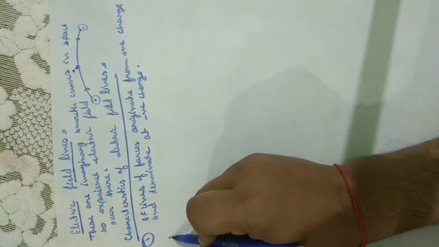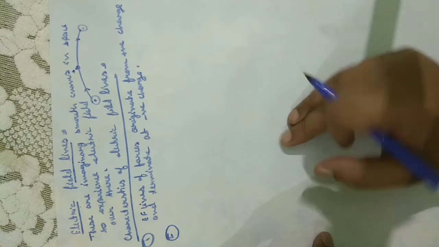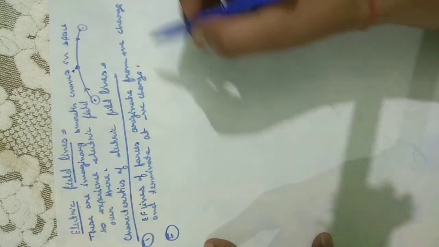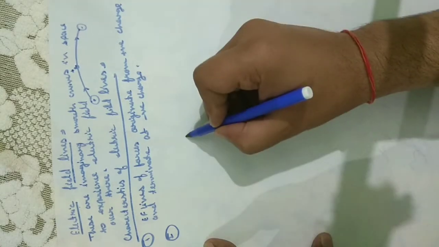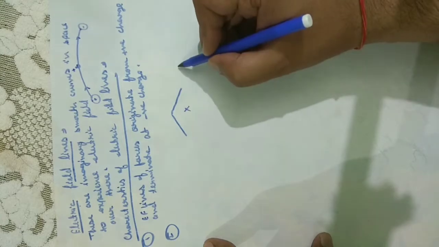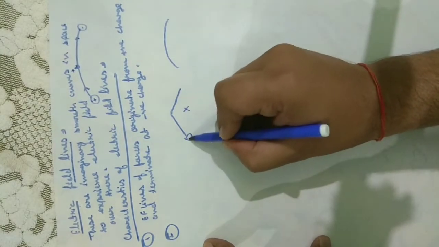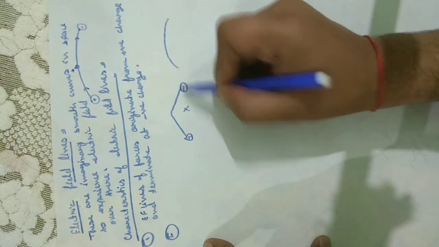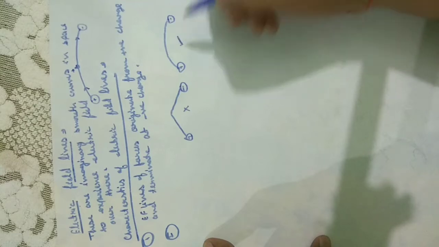Number second, these are always smooth curves. If we draw field lines like this, it is not possible. These are smooth curves like this. Suppose positive, negative: this is not possible; positive, negative like this is possible.